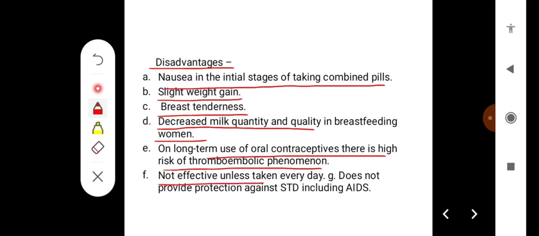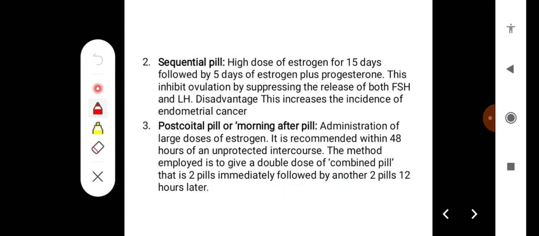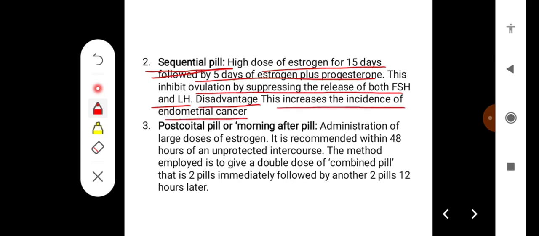They are not effective unless taken every day, and they do not provide protection against STDs like HIV. The sequential pill is a high dose of estrogen for 15 days followed by 5 days of estrogen plus progesterone. This inhibits ovulation by suppressing the release of both FSH and LH. A disadvantage of the sequential pill is that it increases the incidence of endometrial cancer.